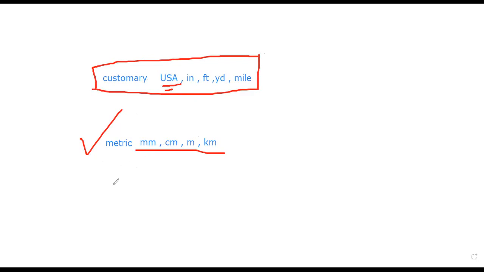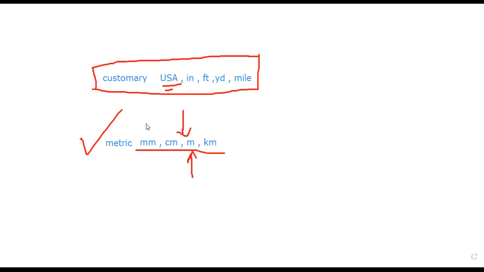When we say length, we see the word meter and all its derivatives. For example, we have millimeter, centimeter, and kilometer. All of them are taken from the meter itself. So the basic unit here is the meter. This is not the important part. Now, what is the important thing?